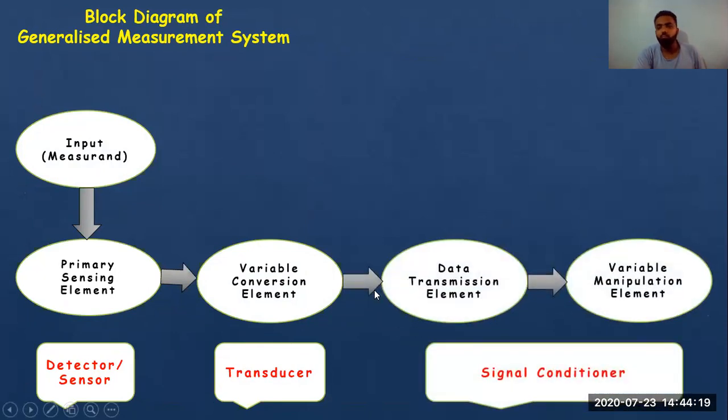Now, what happens? Both these things, data transmission and variable manipulation. Data transmission is done by the needle in the Bourdon tube. Manipulation is done by the gear arrangement in the Bourdon tube. So both of these come under signal conditioner. You can see at the bottom.